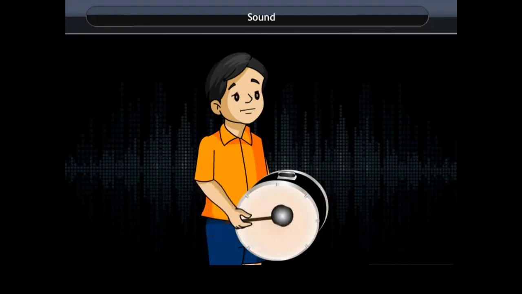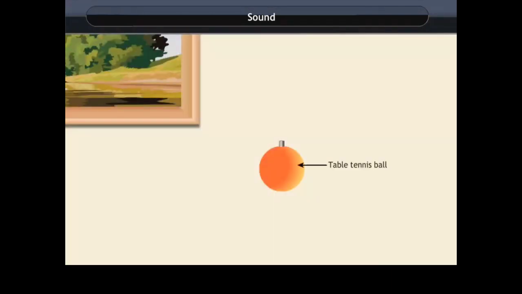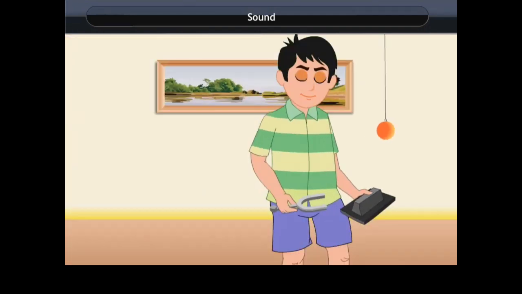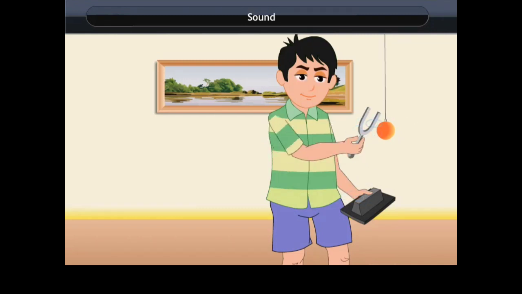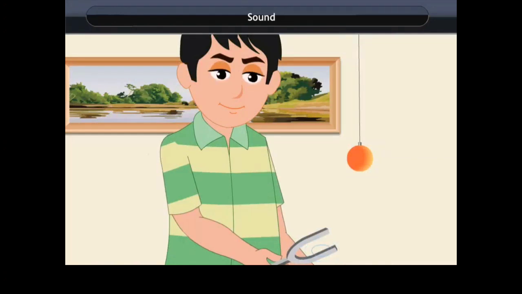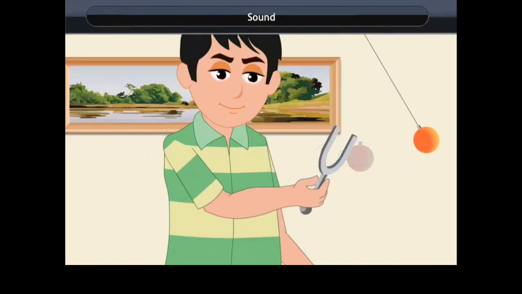Let us explain this with the help of an activity. Take a table tennis ball suspended with a thread as shown here. Strike the prongs of a tuning fork on a rubber pad and touch the ball with the vibrating prong. What do you see? The ball is pushed away repeatedly. This shows that the prong is vibrating and this vibrating object produces sound.